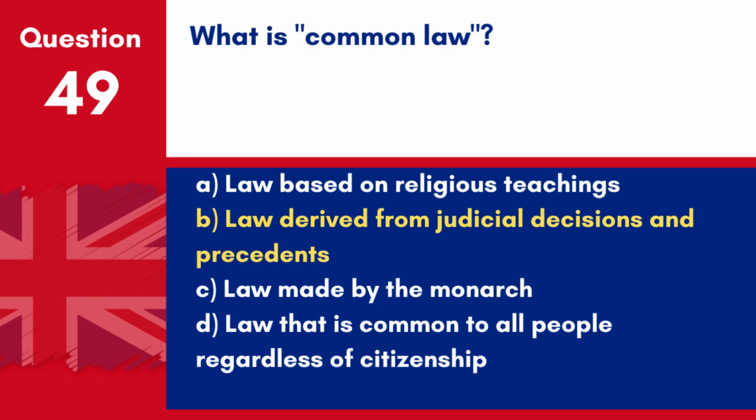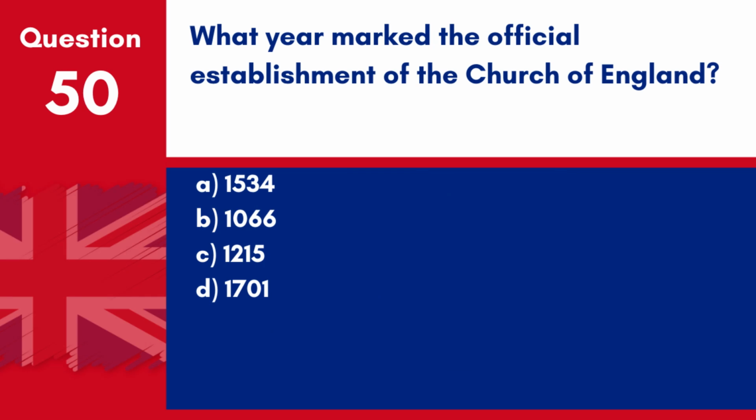Answer B. Law derived from judicial decisions and precedents. Common law in the UK is based on legal precedents and judicial decisions. Question 50. What year marked the official establishment of the Church of England?